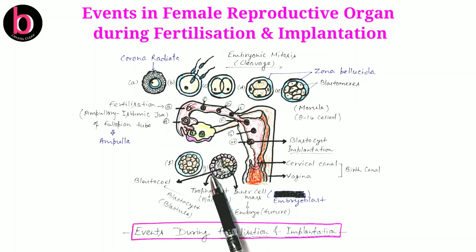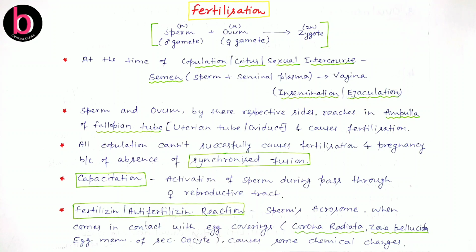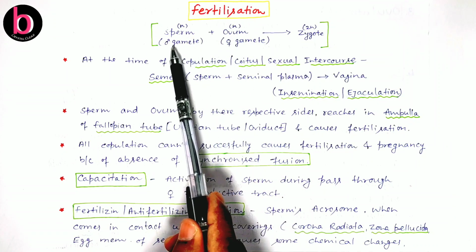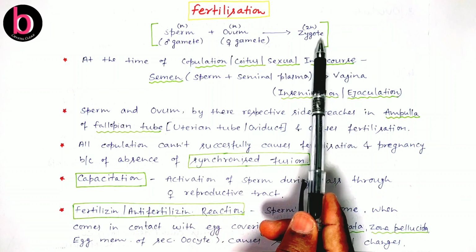At this blastula stage, the blastocyst gets embedded inside the endometrium, the innermost layer of the uterus, and then there will be proliferation of this endometrium layer, meaning there will be rapid multiplication of endometrial cells, and this will cause covering of the whole blastocyst. That process is known as implantation, and this implantation leads to pregnancy. So as we discussed, fertilization is the fusion of male and female gamete to form a diploid zygote.